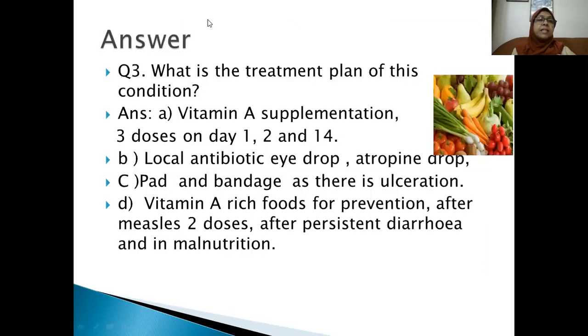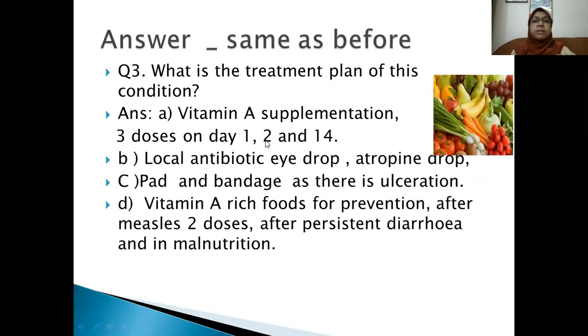Vitamin A supplementation, 3 doses on day 1, day 2 and day 14. Local antibiotic drop, that is atropine, and pad bandage as there is ulceration. And you have to advise the parents for vitamin A rich food.